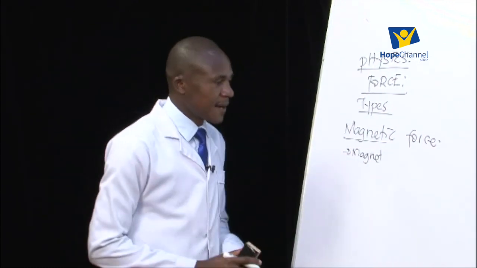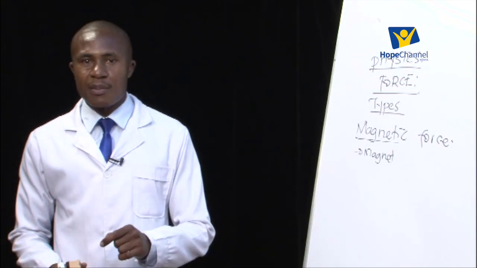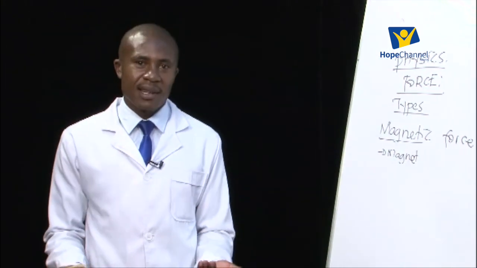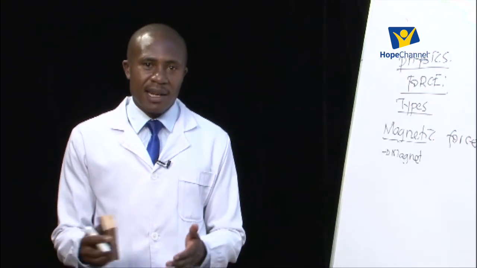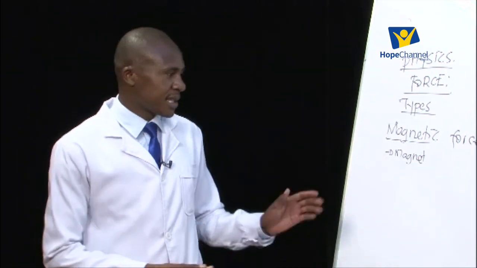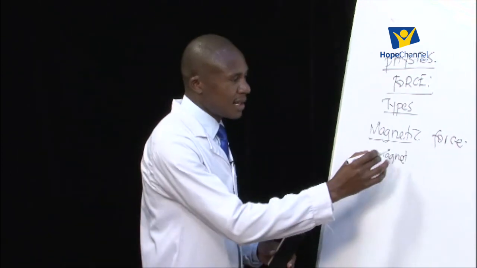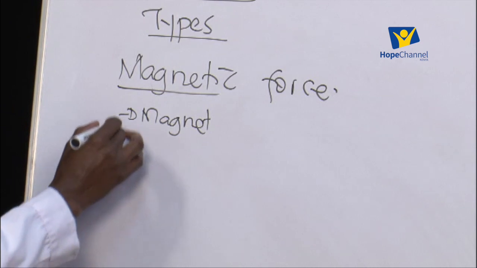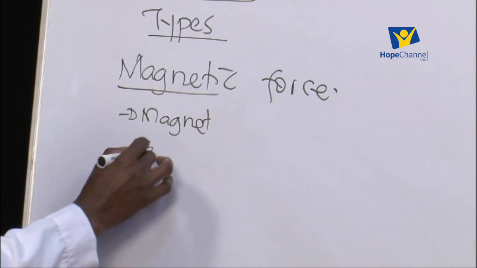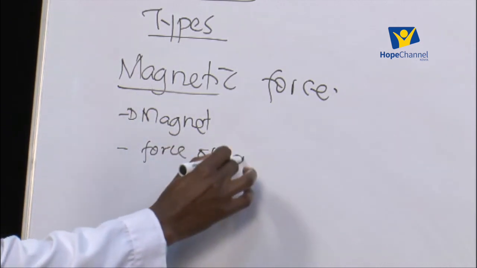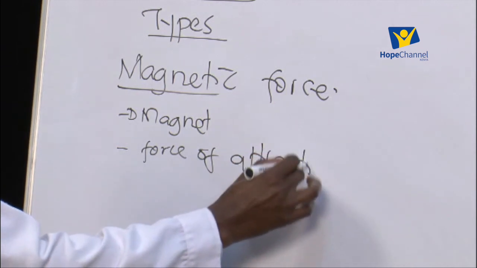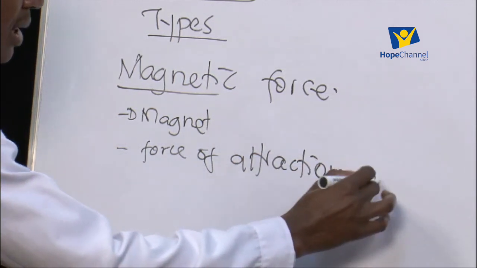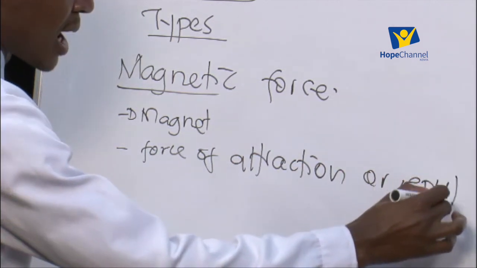A magnet is a substance that is in a position of attracting a magnetic material. We'll understand that one as time goes by, but as of now, we say that the magnetic force is a force of attraction or repulsion. There are two things which are involved. We either talk of an attraction or a repulsion.